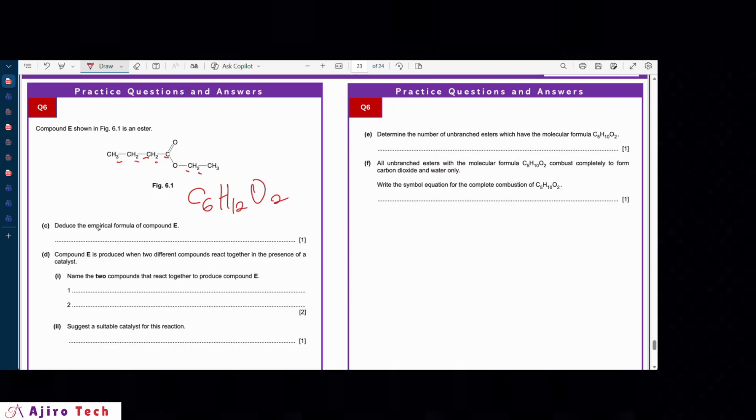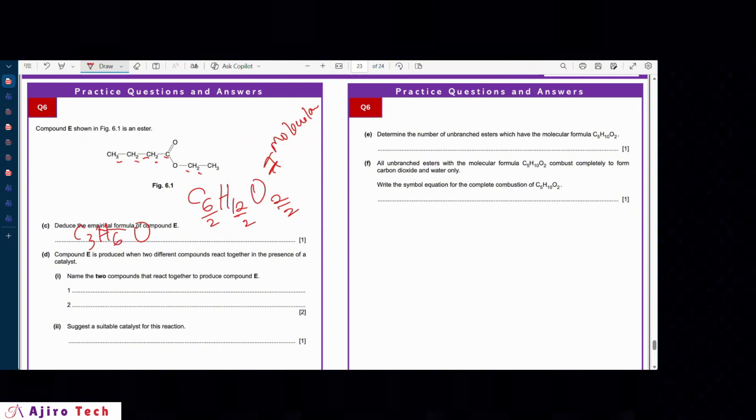So empirical formula is the simplest ratio of the atoms. So let's simplify this completely. If you simplify this, you divide by 2, because that's the simplest form you can have. That will be C3H6O. So that is the empirical formula. This is the molecular. So the simplest form of it is this.